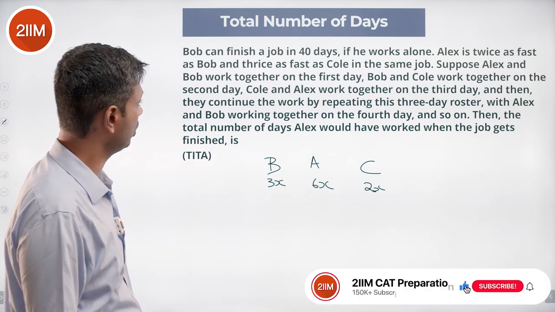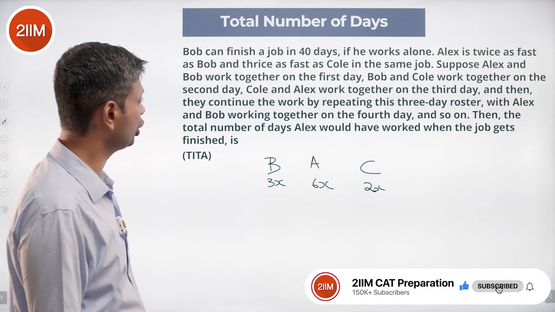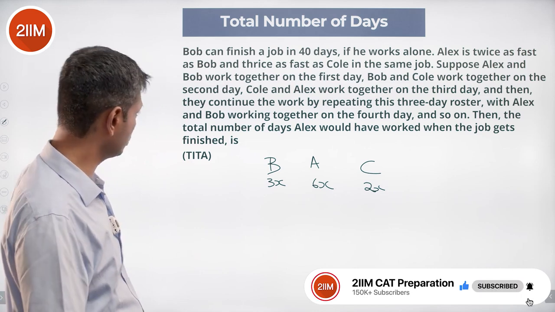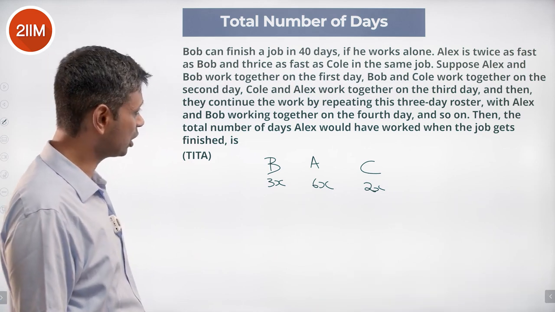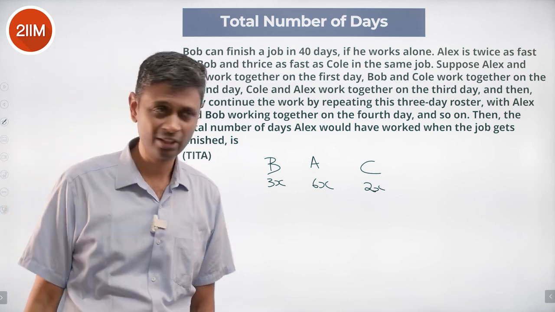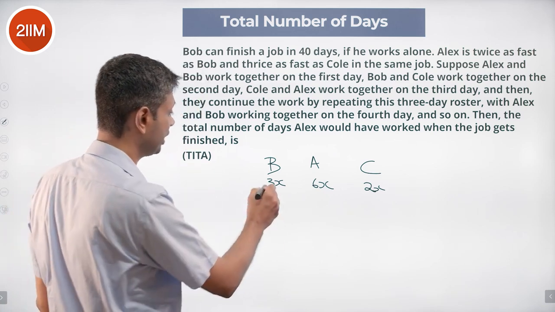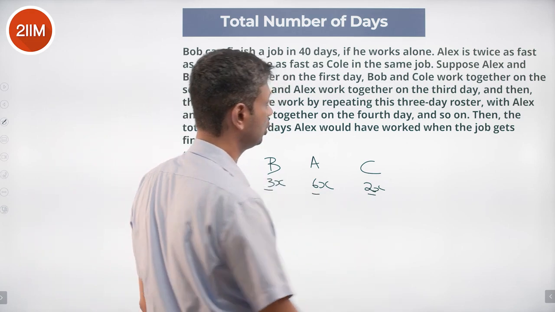second day, Cole and Alex work together on the third day, and then they continue the work by repeating this 3-day roster with Alex and Bob working together on the 4th day and so on. The number of days Alex would have worked when the job gets finished. Nice question. So Bob can do 3x in a day, Alex can do 6x in a day, Cole can do 2x in a day.